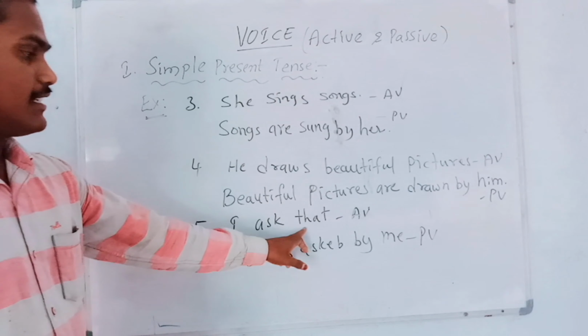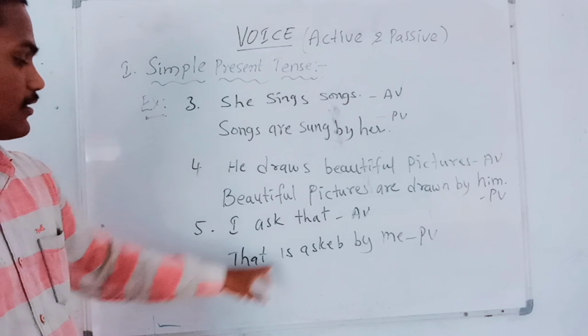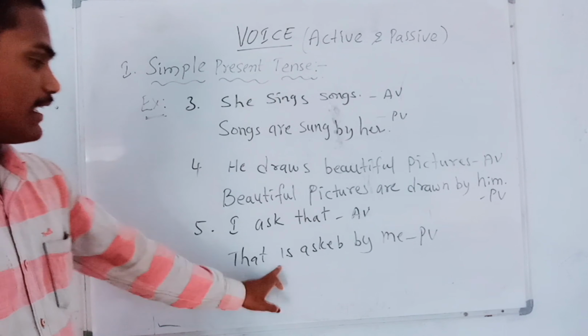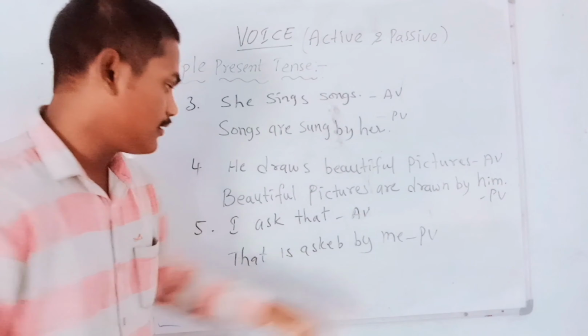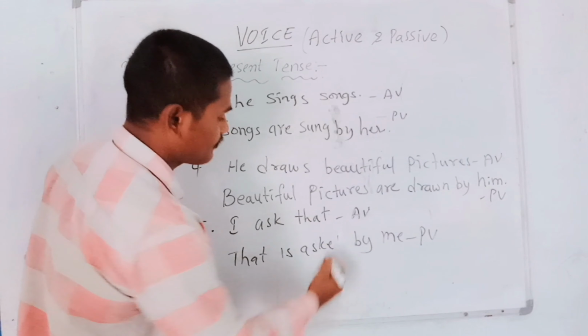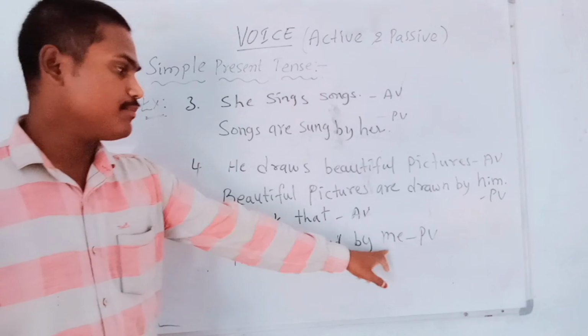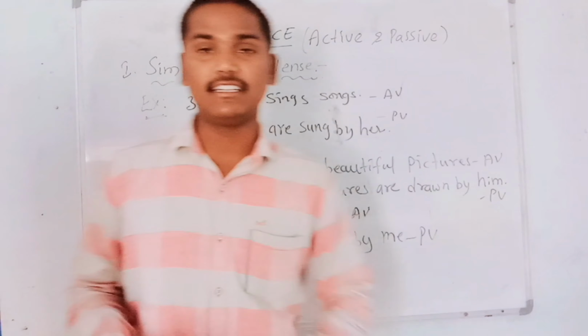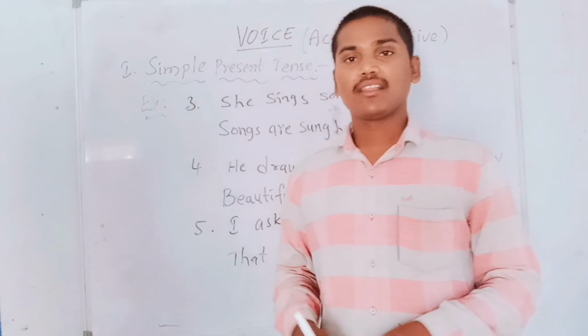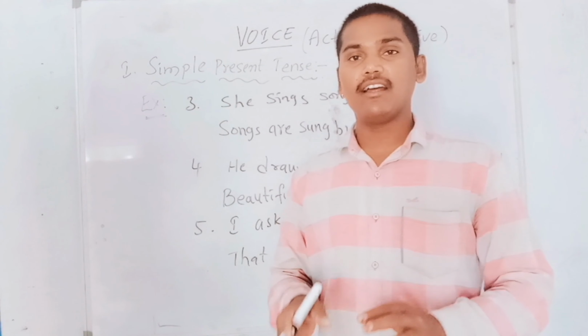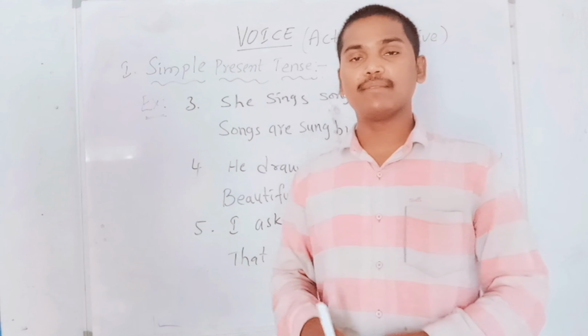That is the object here in the active voice, that's why we started the passive sentence with that. That is asked by me. I became me in the passive sentence. So dear students, it is simple present tense. This is how to change an active sentence to passive in simple present tense.